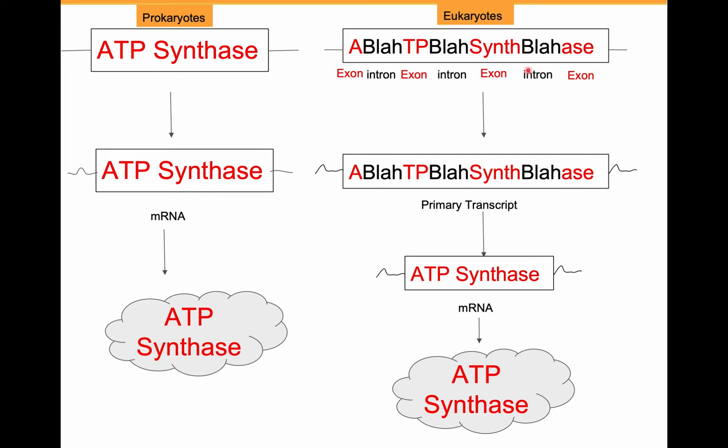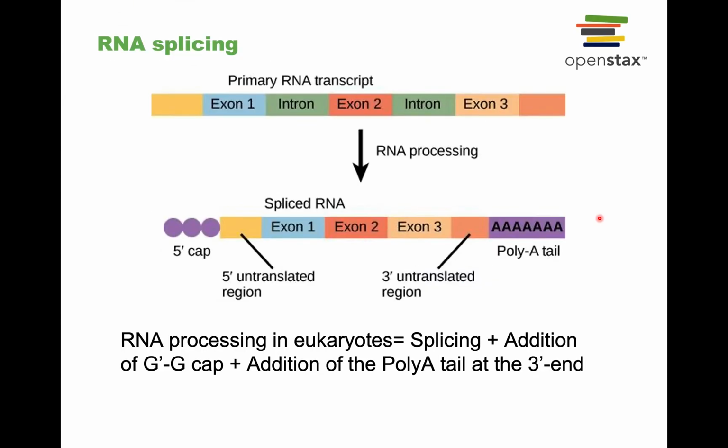Now, this complexity makes transcription in eukaryotes a little bit more complex, but it also gives various different ways for eukaryotes to control transcription and also to add complexity to the proteins that they can make. But we'll talk about how that works when we talk about gene regulation.